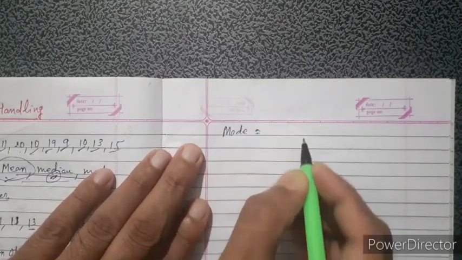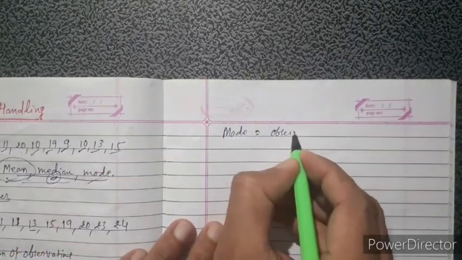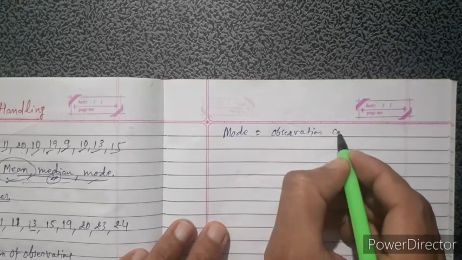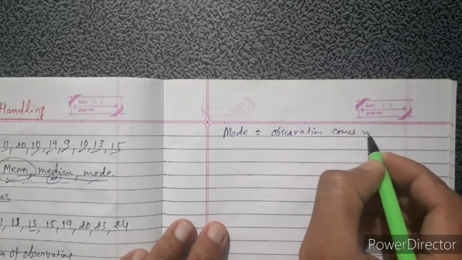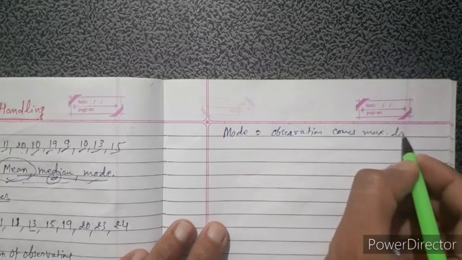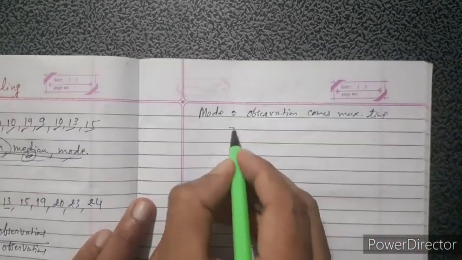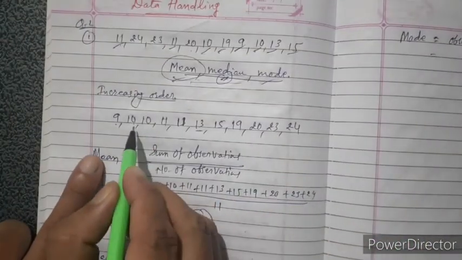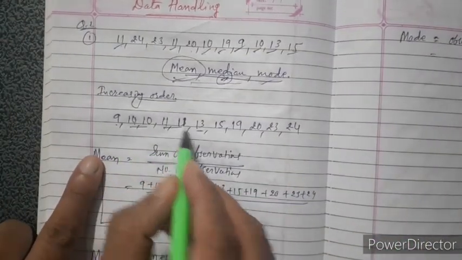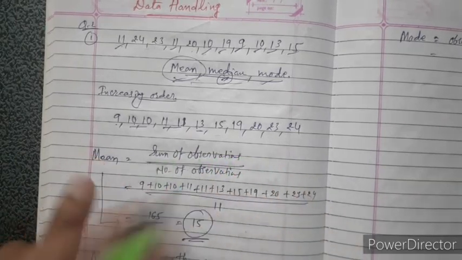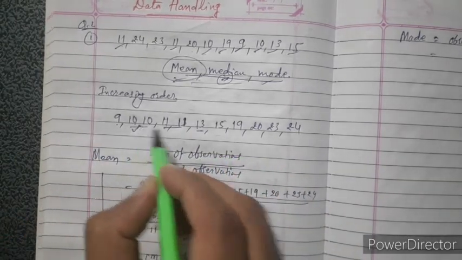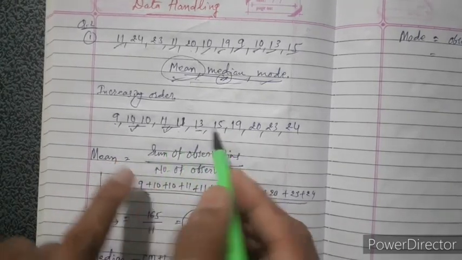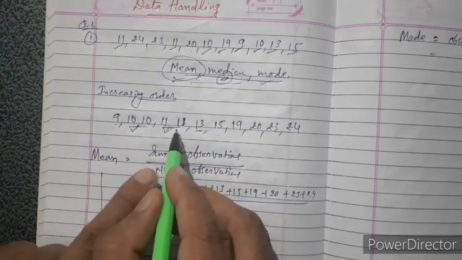Mode means the observation that comes the maximum number of times. Just find which observation comes the maximum times. Look here, 10 is 2 times, 11 is 2 times, and the rest are only 1 time. Suppose 11 was 3 times and 10 was 2 times, then you would count only 11.